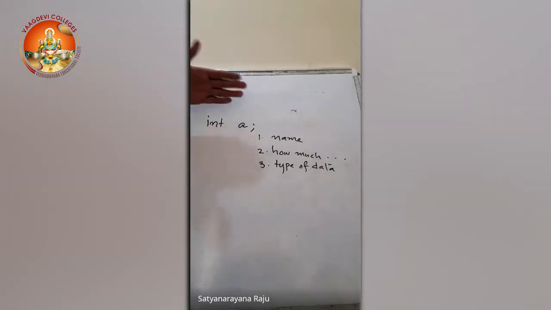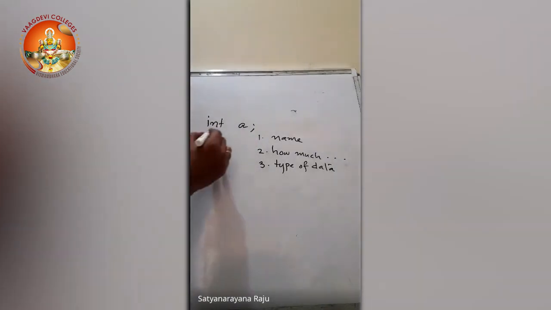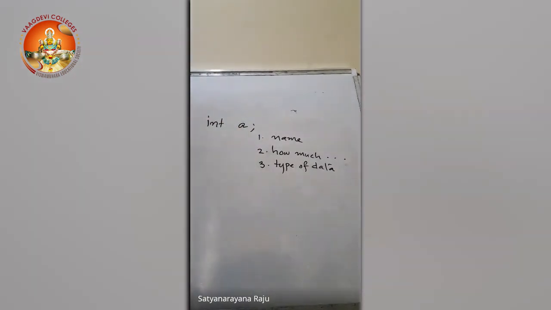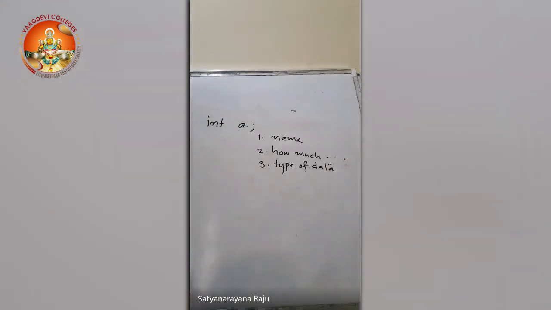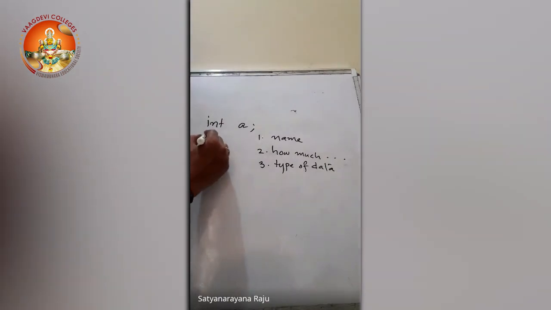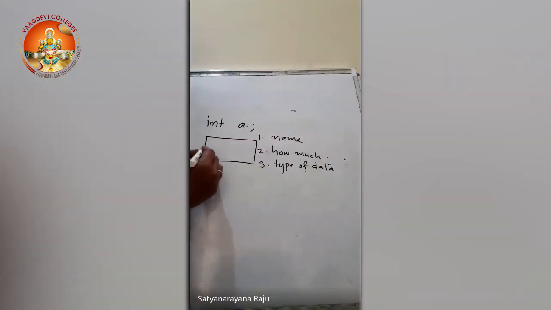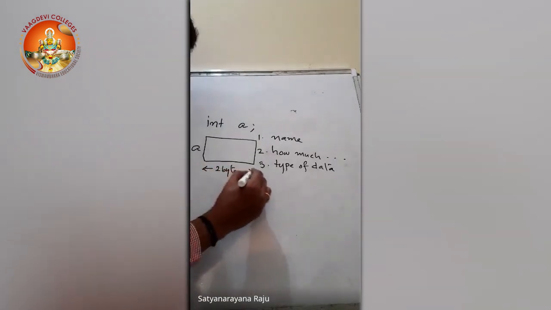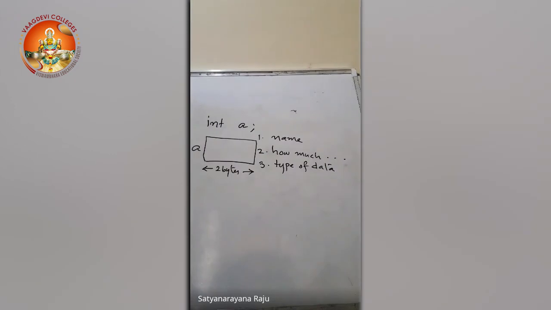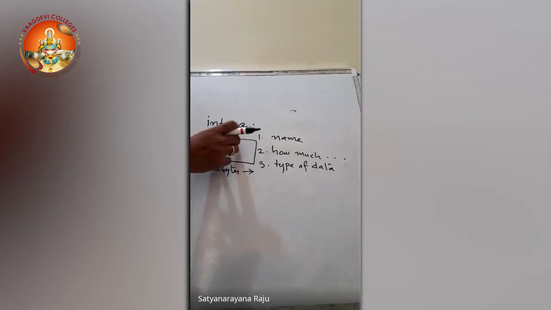Now coming to our declaration statement, integer A. So what is the variable name? Variable name is A. Next, second point, how much amount of memory space is to be allocated? A will be allocated memory space which is enough to store an integer. What are we going to store in A? We are going to store an integer value. So how much space will be allocated? Already we have taken the memory sizes. So this is the space which was allocated for A, and this is 2 bytes of memory space. How many bytes were allocated? 2 bytes allocated.